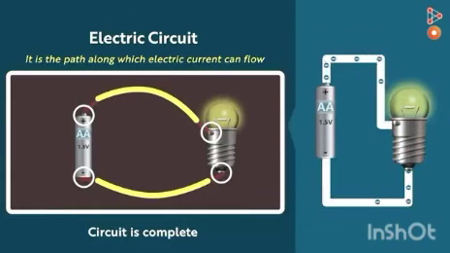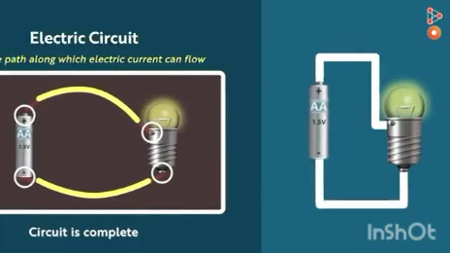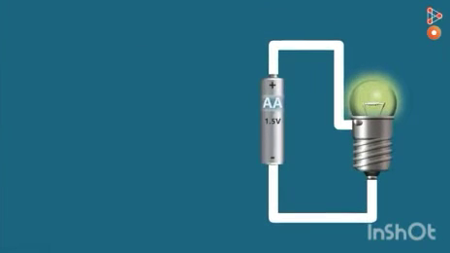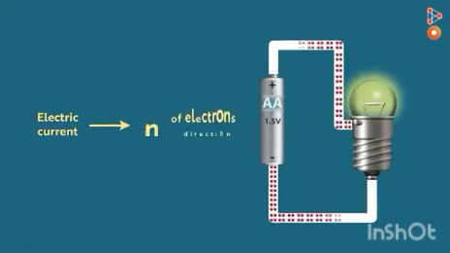So it is the path. What is an electric circuit? It is the path along which electric current can flow. The path followed by the electrons in the circuit is known as the electric circuit. Now we can say the circuit is complete. So the question arises, how are these electrons moving in this circuit, or how are they moving inside the bulb?